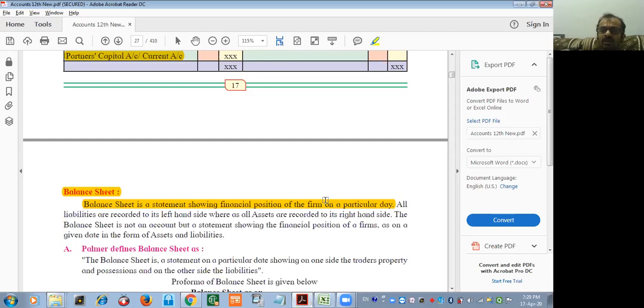So what is exactly the meaning of balance sheet? It is a statement which shows financial position on a particular date in the form of assets and liabilities. All the liabilities are recorded on its left hand side, whereas assets are recorded on its right hand side. That is the logic while writing the balance sheet. We never use the words left hand side debit and right hand side credit, like we do in an account. The balance sheet is not an account but a statement showing financial position as on a given date in the form of assets and liabilities.